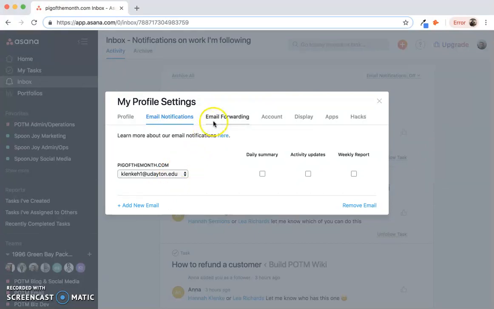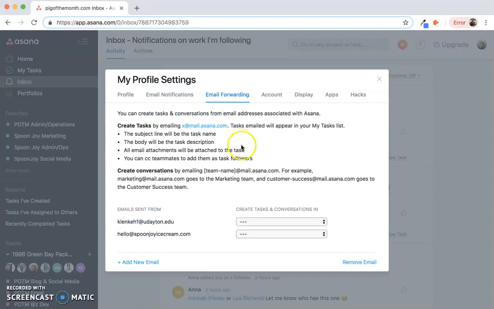Another cool feature in this section is email forwarding. So when you get an email to your email or to the Pick of the Month email or SpoonJoy email, you can actually forward that email back to Asana by emailing x@mail.asana.com and have Asana create it in a task for you. This saves you from having to go in and create the whole task yourself. It'll pull information from that email and create a task for you.